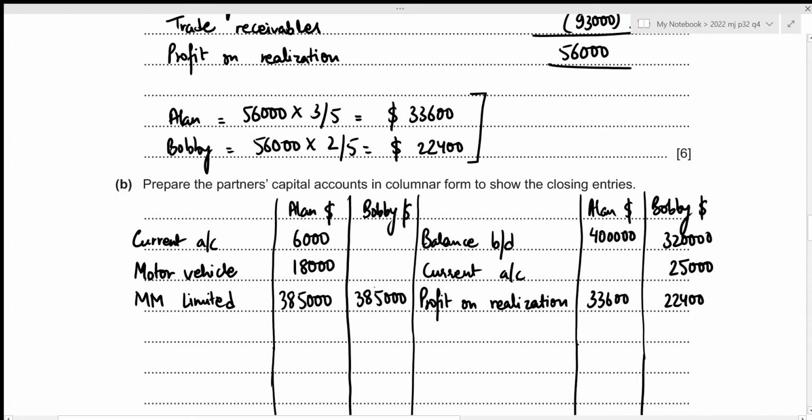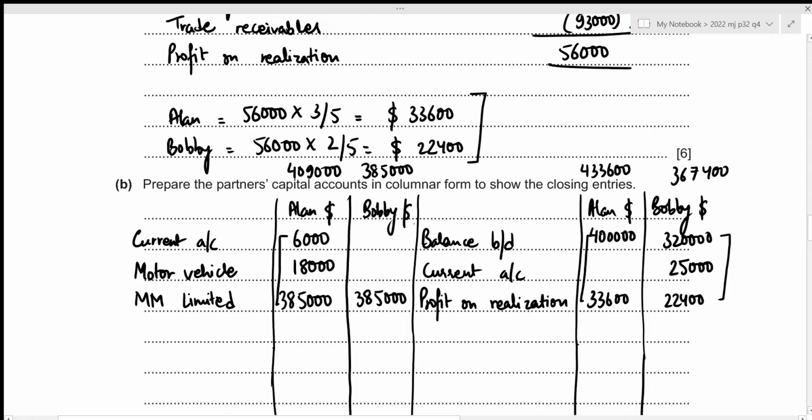Now we need to figure out the balancing figure, which will be adjusted through the bank account. In order to do so, let's first figure out the total of these four columns. So for debit side for Alan, that will be 6,000 plus 18,000 plus 385,000, which results in 409,000. For Bobby, that will be 385,000. For the credit side of Alan, that will be 400,000 plus 33,600, so that's 433,600. And for Bobby, that will be 320,000 plus 25,000 plus 22,400, which results in 367,400.